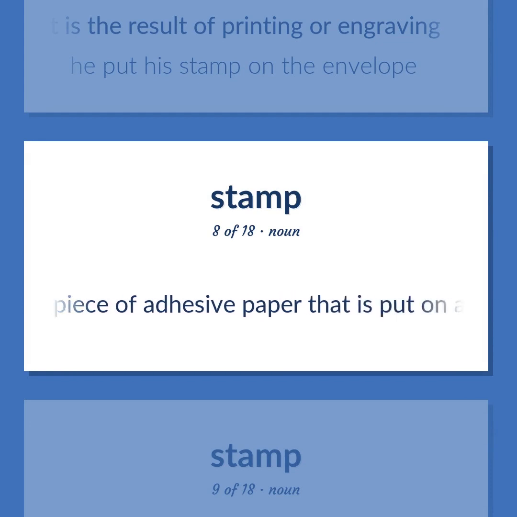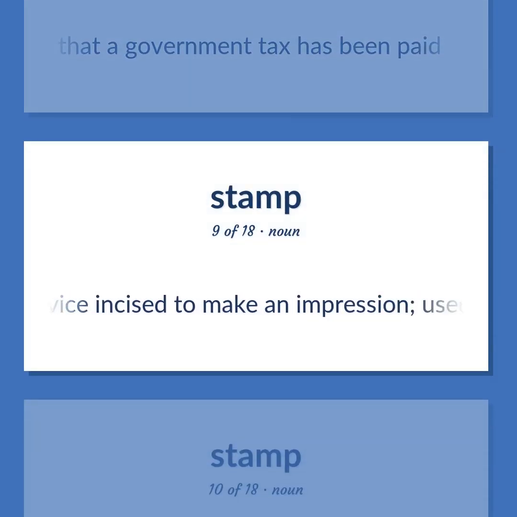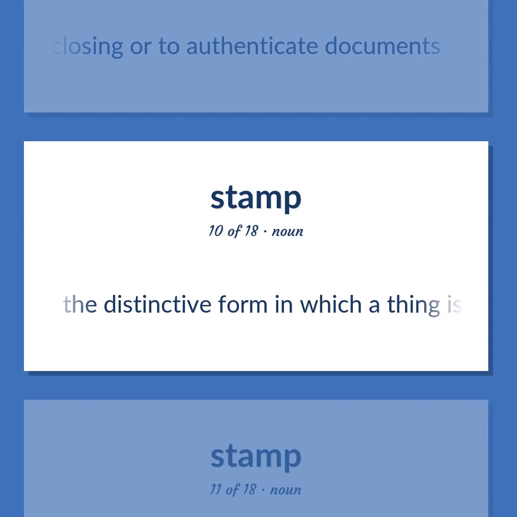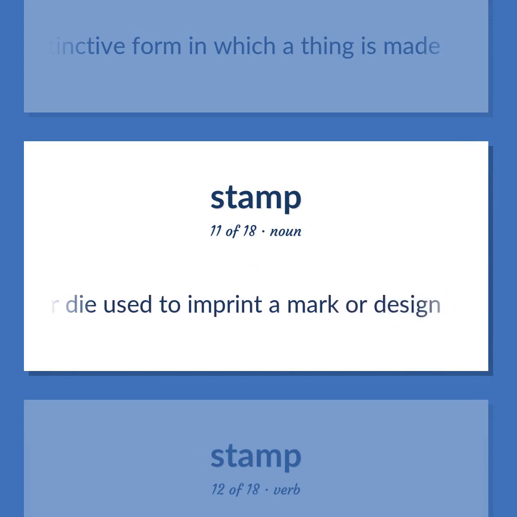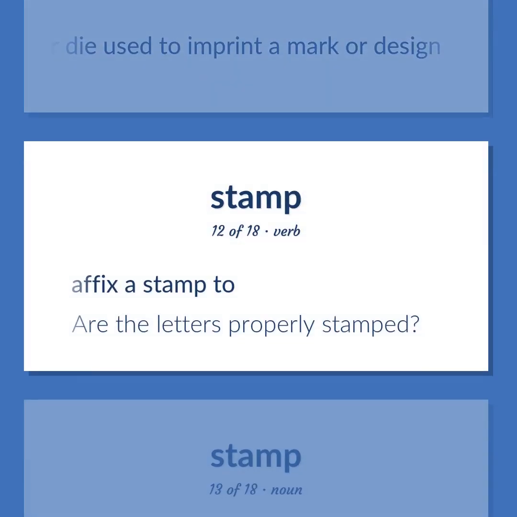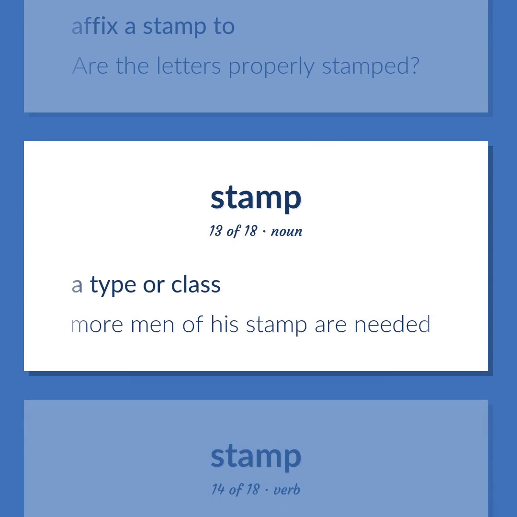A small piece of adhesive paper that is put on an object to show that a government tax has been paid. A device incised to make an impression, used to secure a closing or to authenticate documents. The distinctive form in which a thing is made. A block or die used to imprint a mark or design. Affix a stamp to. Are the letters properly stamped? A type or class. More men of his stamp are needed.